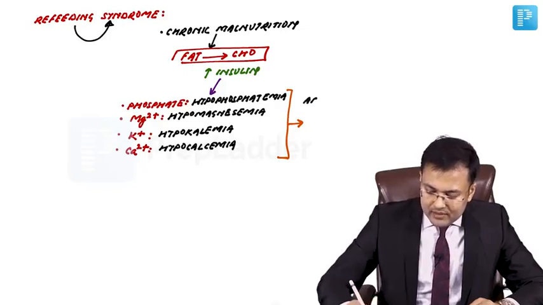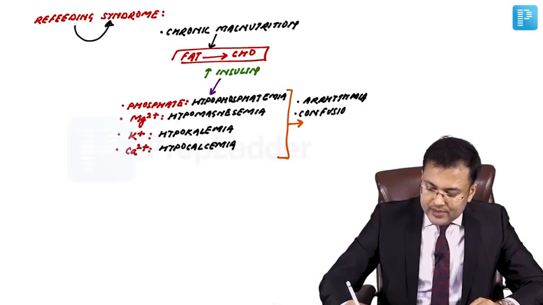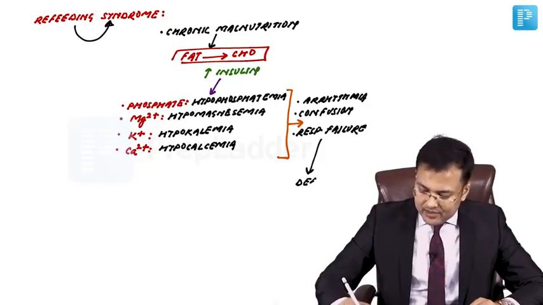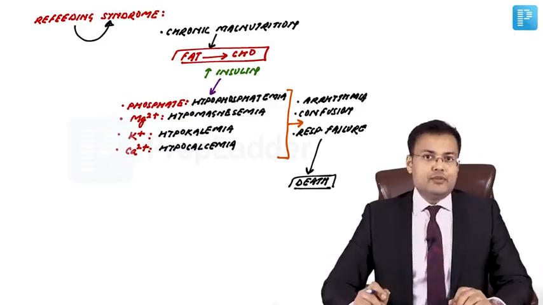Arrhythmias. There can be arrhythmias. There can be confusion and respiratory failure. And all these, if not corrected on time, can lead to death. Right? So this is going to happen in refeeding syndrome.